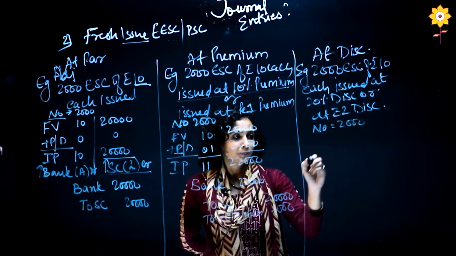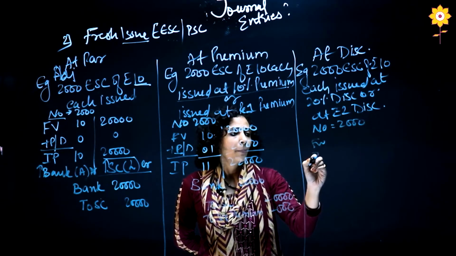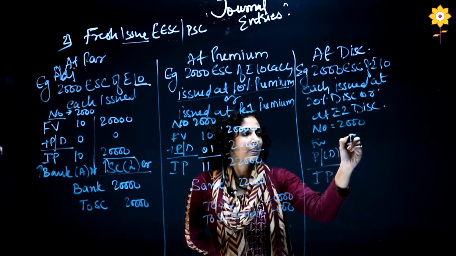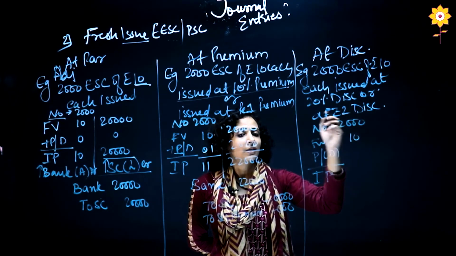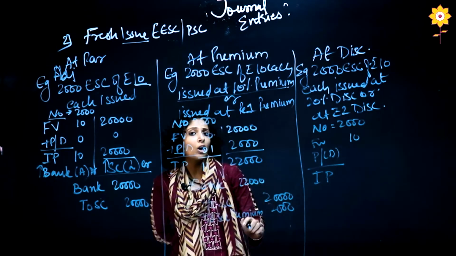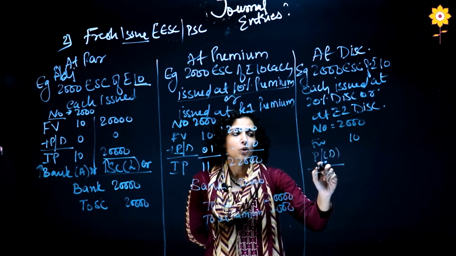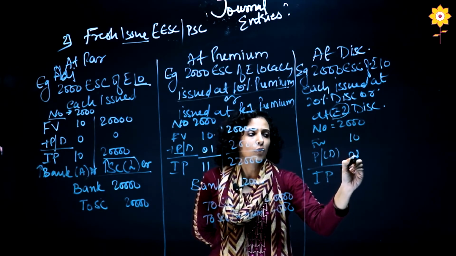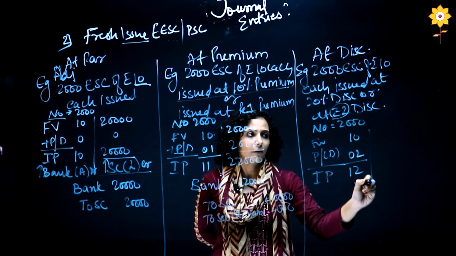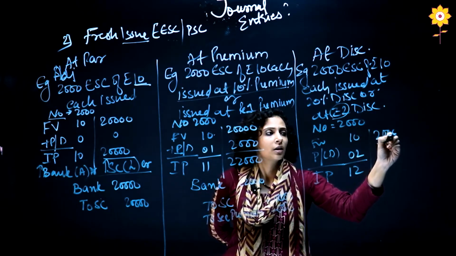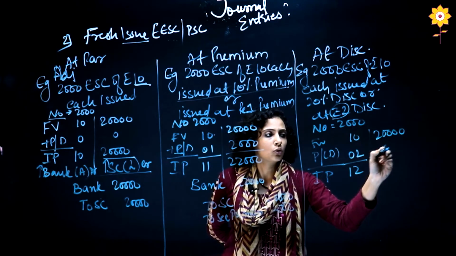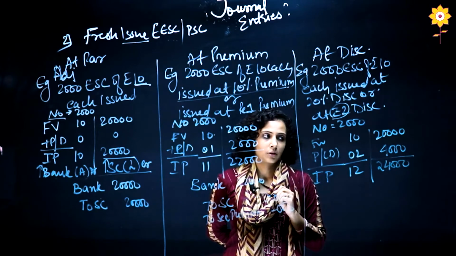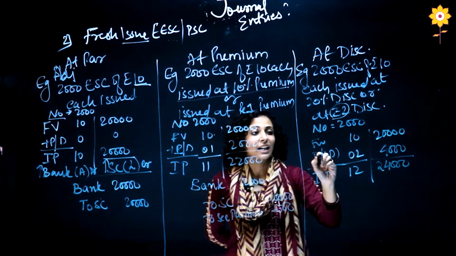Number is 2,000, face value, premium minus discount, total will be issue price 10 rupees. Now discount is 20%. Whether it is discount or premium, it will always be calculated on face value. So 20% of 10 is 2, or if it is given directly as rupees 2, you have to write directly 2. So 2,000 into 10 is 20,000, 2,000 into 2 is 4,000, total is 24,000. Now, one mistake we have done, it is discount.